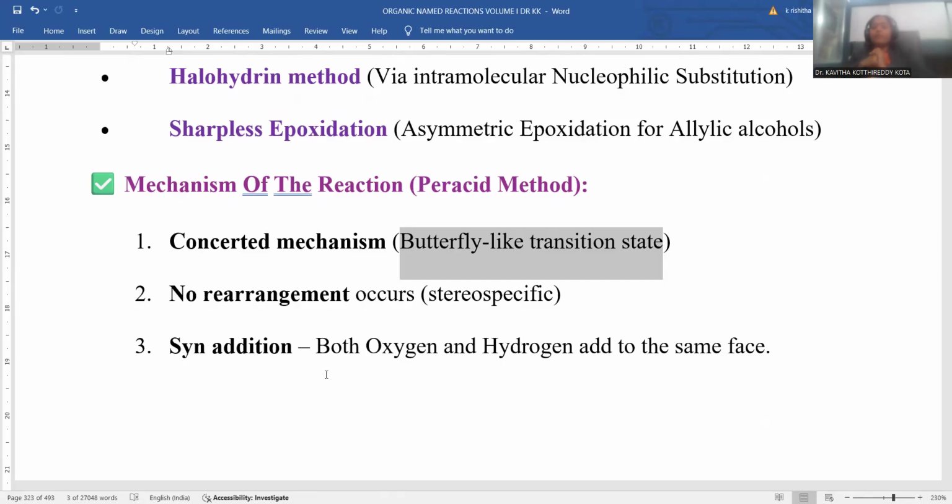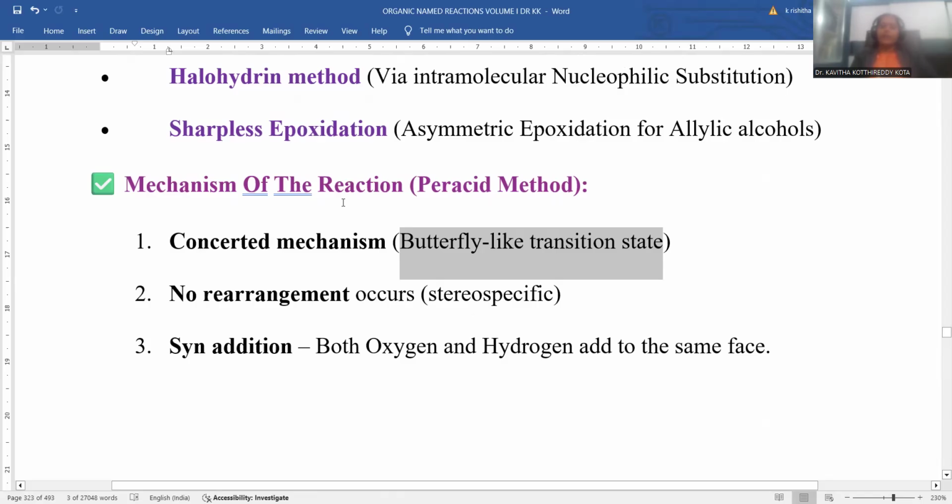Anti addition is when one atom is added from the right hand side and another atom from the left hand side. Syn addition means both bonds are generated on the same side of the double bond plane. Both oxygen and hydrogen are added on the same face.